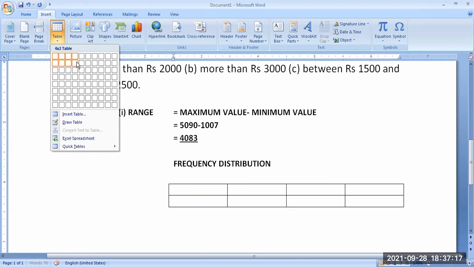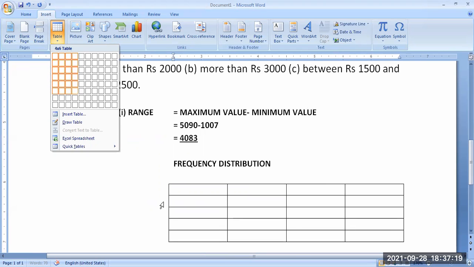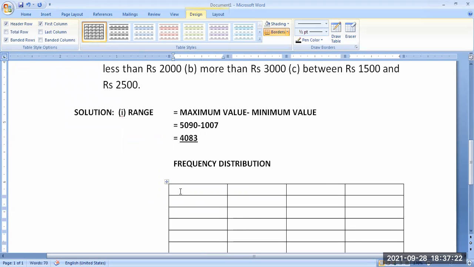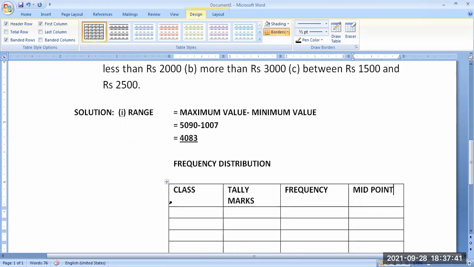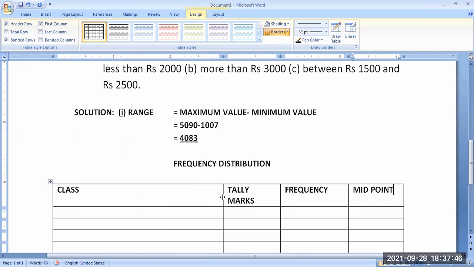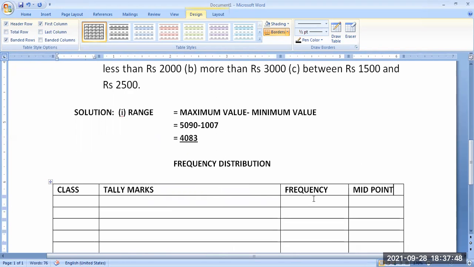First one is our heading, class. Tally marks should be there. Then frequency. Then midpoint. Like this we will prepare. Are you following? Did you understand? Yes, sir. Right.